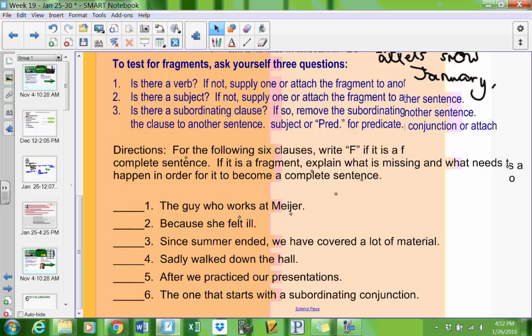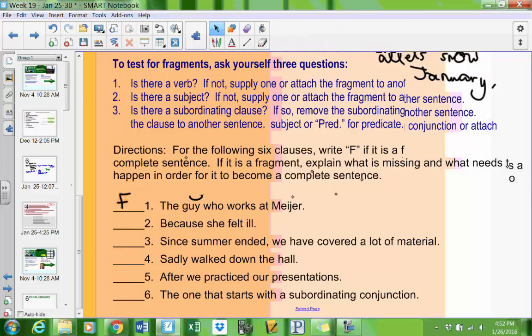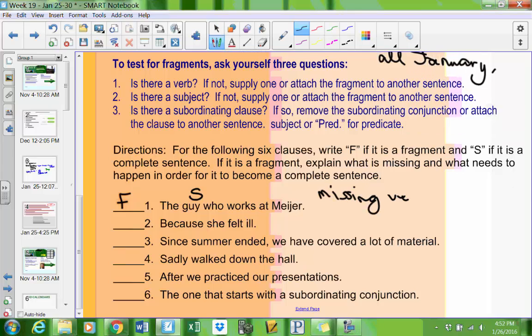The guy who works at Meijer. Well, that sounds like a fragment to me. I don't know what he did. I have a subject, but it's missing a verb. It's really hard because I have works, so it looks like a verb. But I have the guy who works at Meijer. It's telling me more about the guy, not what he did. So I could simply fix it by saying the guy who works at Meijer lost his keys. That's one way I could fix it.